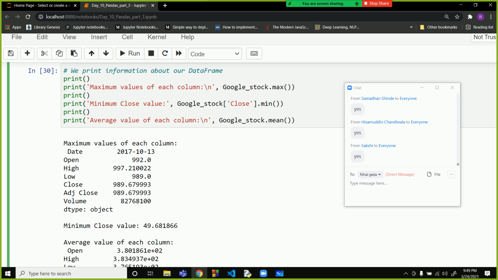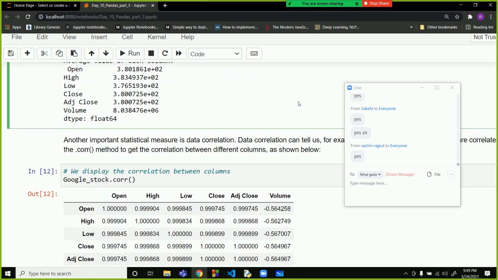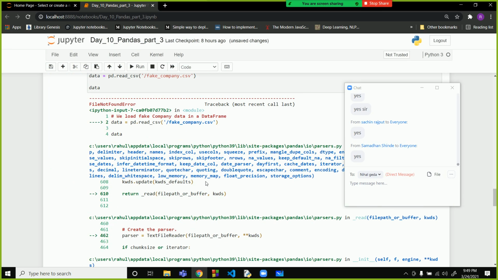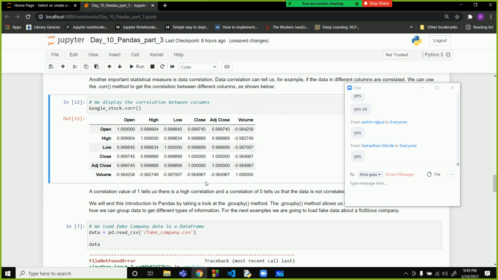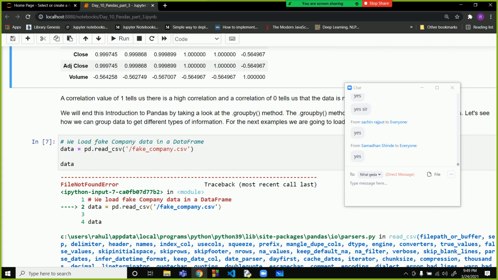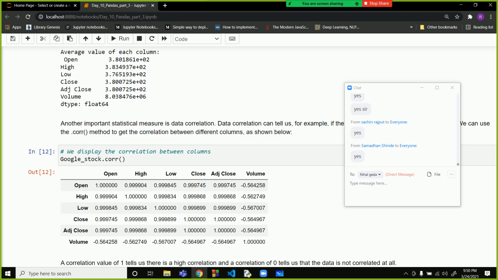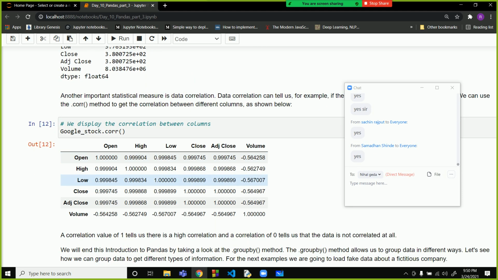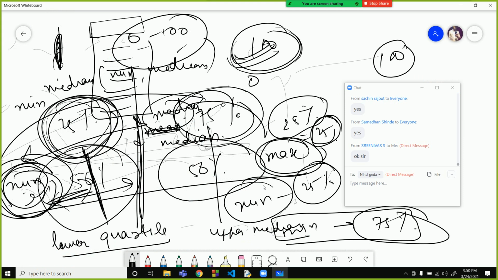Yes, sir. Okay, now correlation. Understand this thing correctly, because this is the last part that we'll learn today. Shape AI has not given me the data set of this new CSV file. I don't have this fake company.csv. So this is the last thing that we are learning today, and we will close the session.